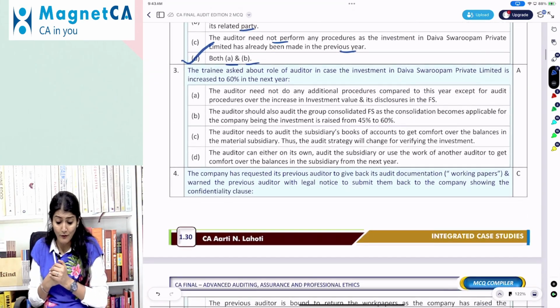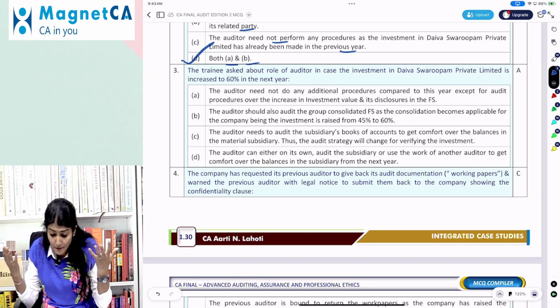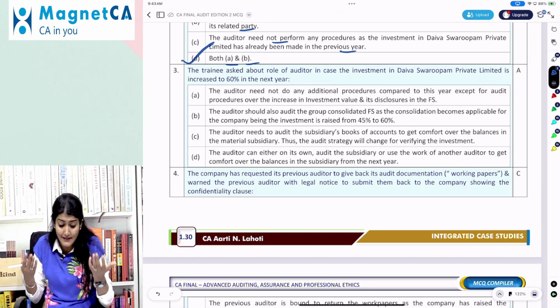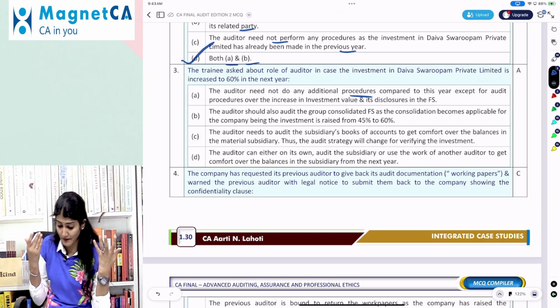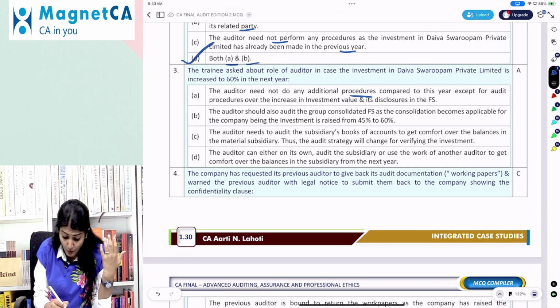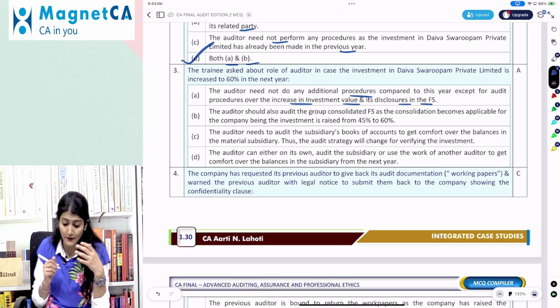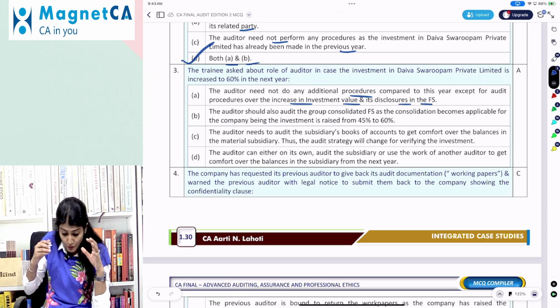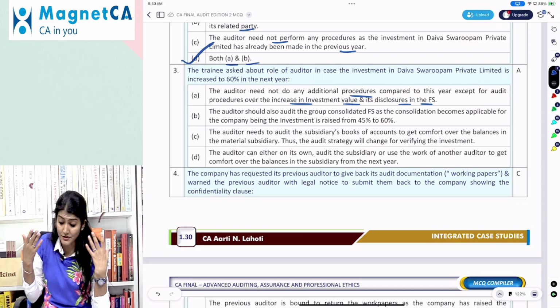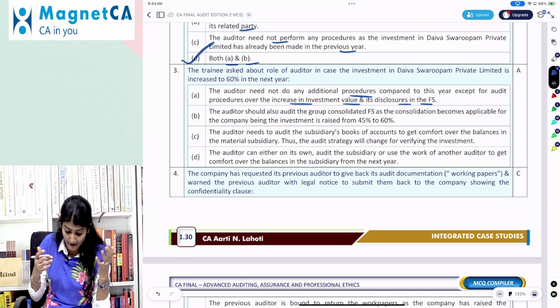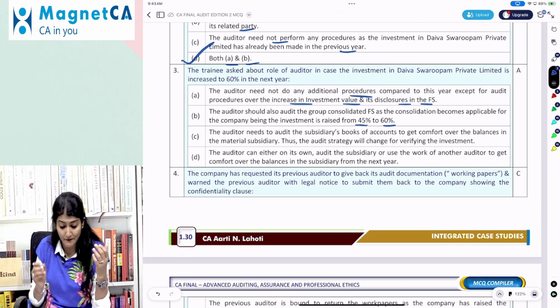Trainee asked about role of auditor in case the investment in Daiva Swarupam Private Limited is increased to 60% in the next year. The auditor need not do any additional procedure compared to this except for the audit procedure over the increase in the investment value and its disclosure. Auditor should also audit the group consolidated financial statements if the consolidation becomes applicable for the company, being the investment raised from 45 to 60.